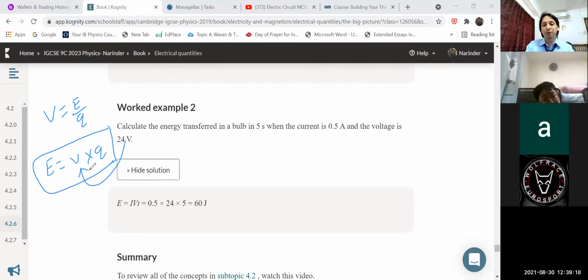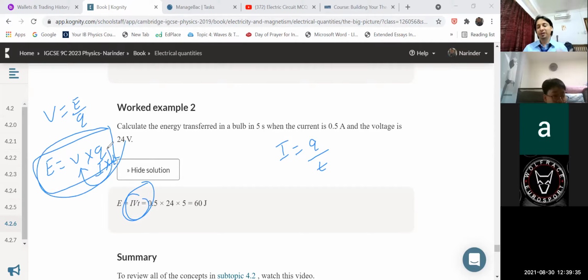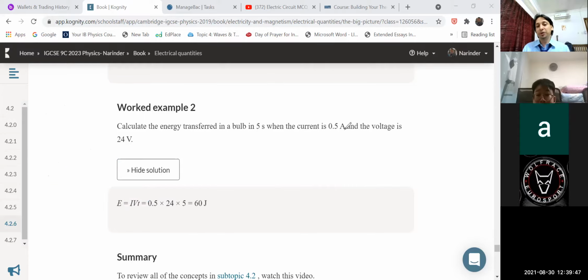Now if you use this equation, but I know I is equal to Q by T, that's the same term here, children, that Q is equal to I multiplied by T. Then finally, if you put Q equal to I into T, you again have the same equation, IVT. So you have to be very careful whether you want to do a shortcut method, if you have a direct equation, or you want to first find the value of Q, then put the value of Q in that equation, then find the answer. So it depends. Sometimes, suppose current is not given, you can't find the value of Q. I hope you are able to understand what I'm trying to say, that you have to be very careful in what situation you apply what equation.